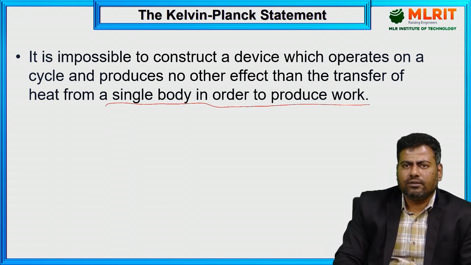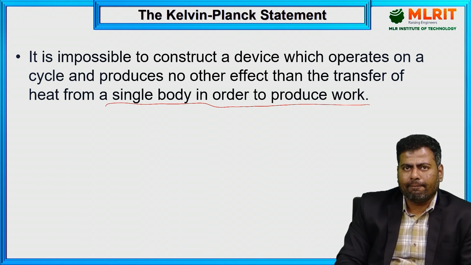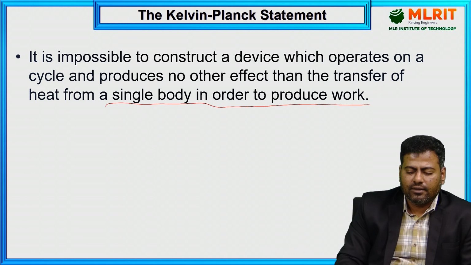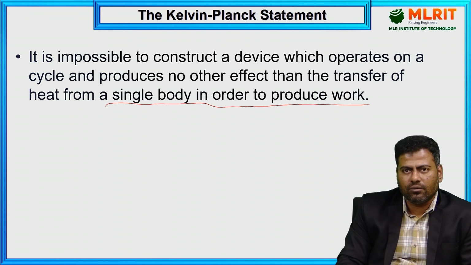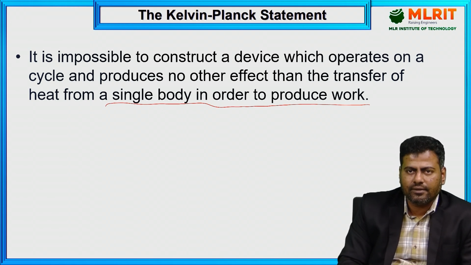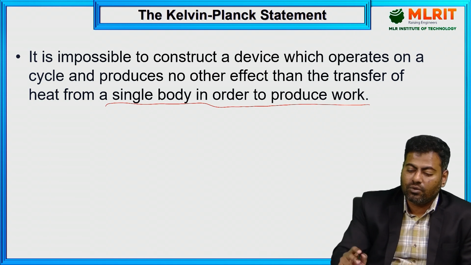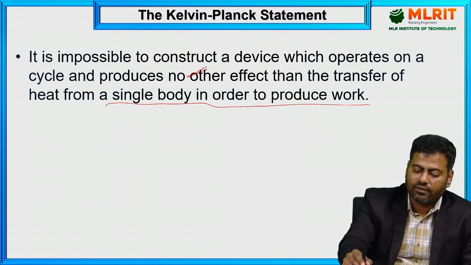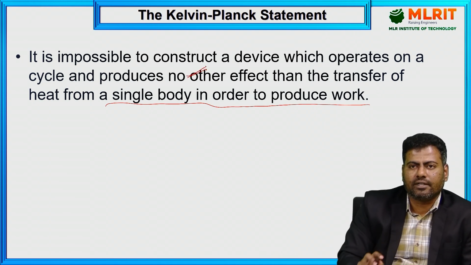So what it states is that the transfer of heat from only a single body into work done, with no other effect, is impossible to construct.